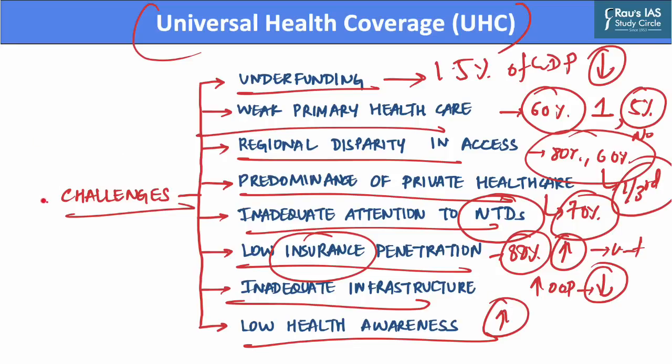Now, after we have discussed challenges that pertain to access to universal healthcare services, let us understand the suggested way ahead in order to make health services more accessible and thereby universal in nature.